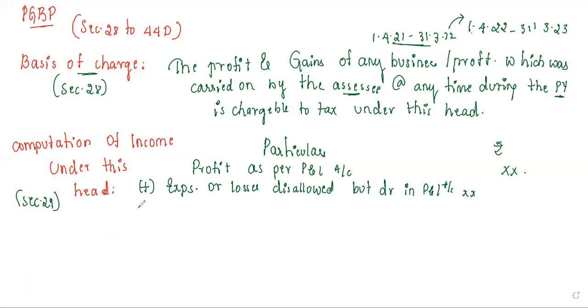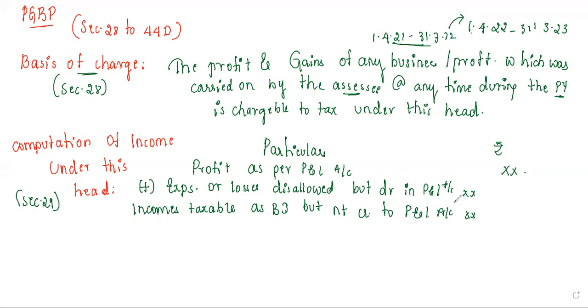After your expenses, we will again be adding some of the incomes taxable. Take down incomes taxable as business income. BI represents business income. Incomes taxable as business income, but not credited to P&L account. Take the amount in the inner column.